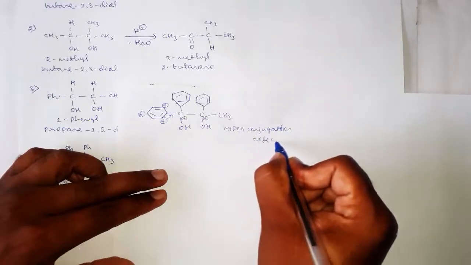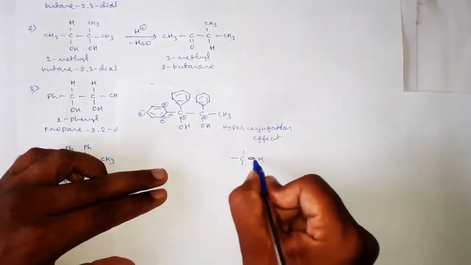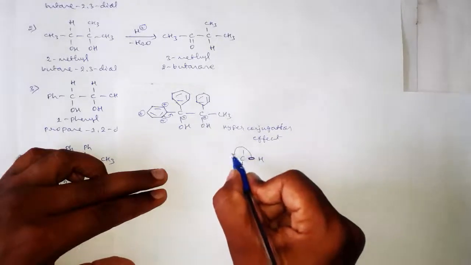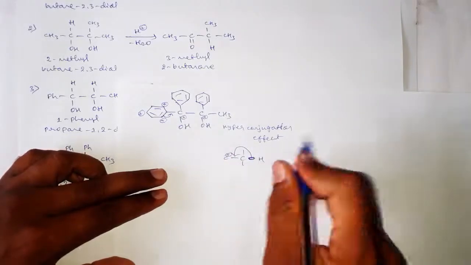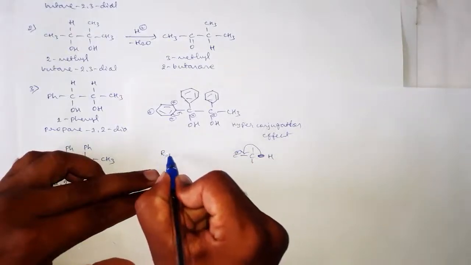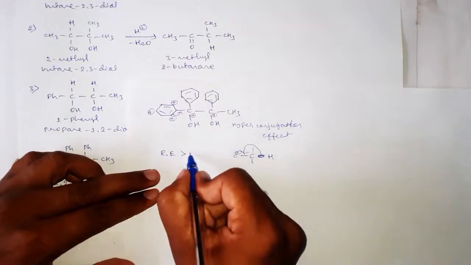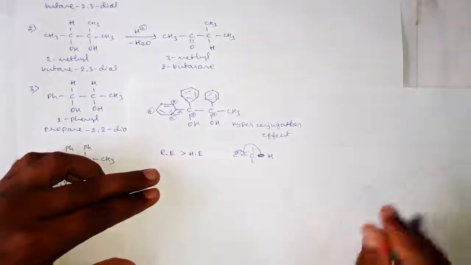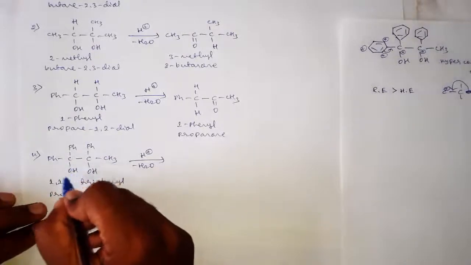hyperconjugation effect. Hyperconjugation, that is no bond resonance. Here this bond will disappear and this bond will migrate towards the positively charged carbon, that is hyperconjugation effect. And we have studied that resonance effect is more favorable than hyperconjugation effect. Therefore, the protonation will take place on this OH group.